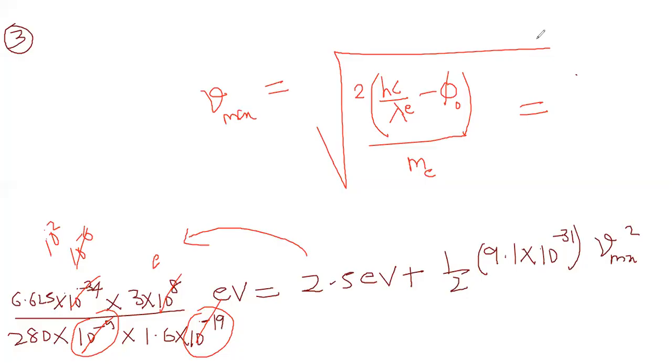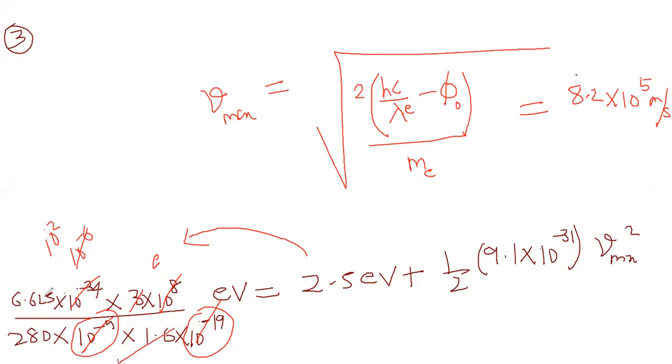So finally, you'll get the value of this velocity as 8.2 into 10 power 5 meters per second. You can solve it. If you want, I will solve it. 3 ones are here. This will not divide by 3.